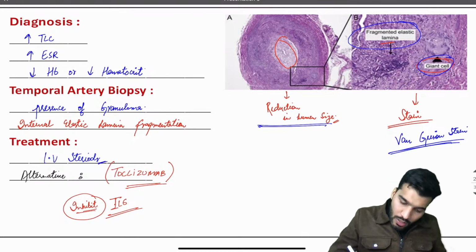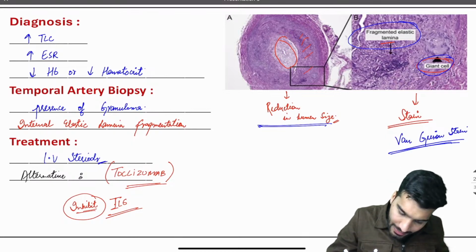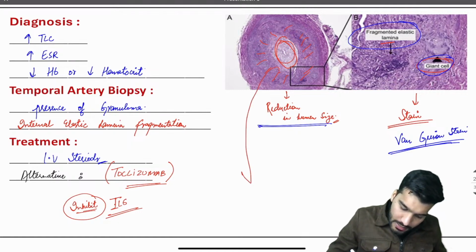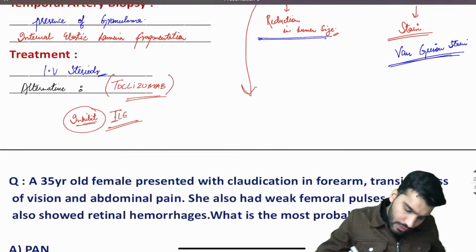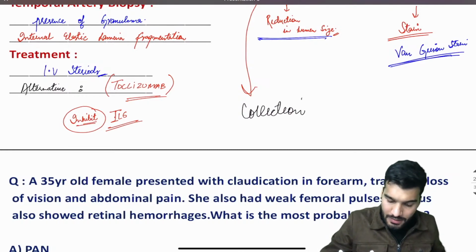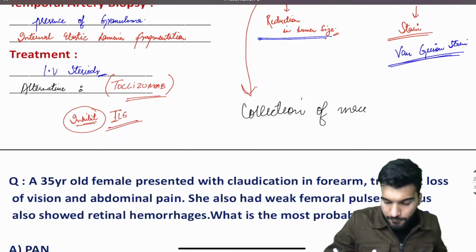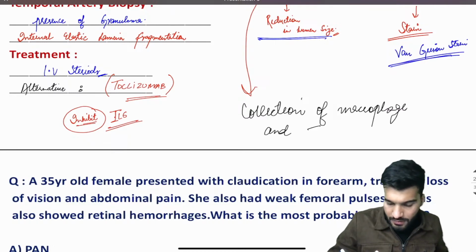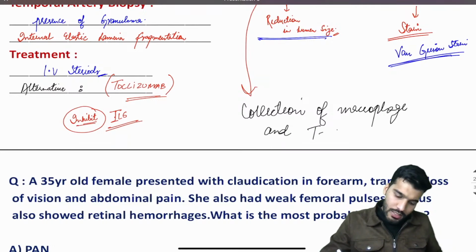Okay, now sir, why exactly is this lumen reduced? It is because of the collection of macrophages and helper T cells. Collection of macrophages and T cells.